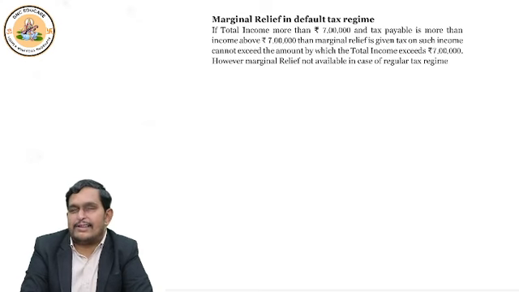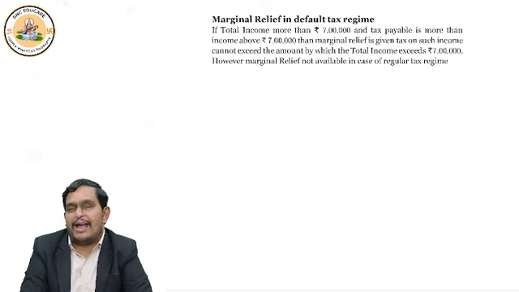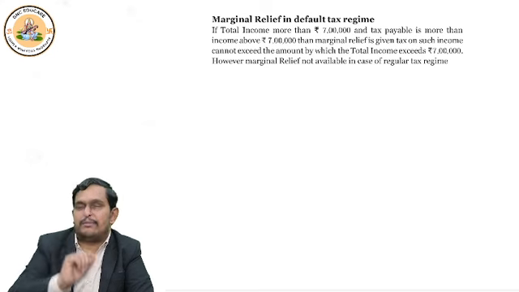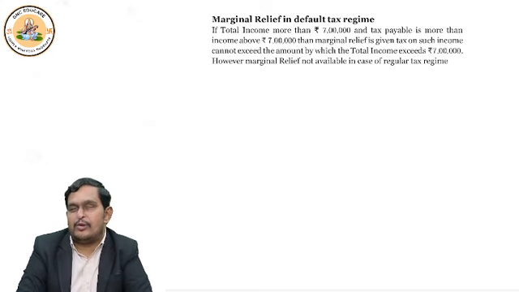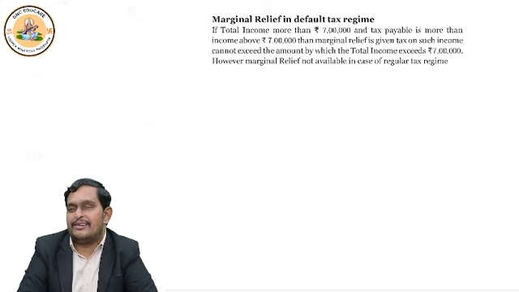That's it. So what is marginal relief? If your income is little more than 7 lakhs, then your tax computed before health and education cess, or income above 7 lakhs, whichever is lower, you will get the relief, and whichever is lower is your tax liability. Add health and education cess and pay tax to government. Then what is the marginal relief? Actually, you are supposed to pay 21,000 tax. You paid only 10,000. This 11,000 difference is your marginal relief.